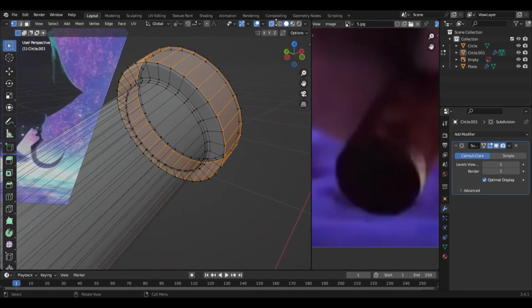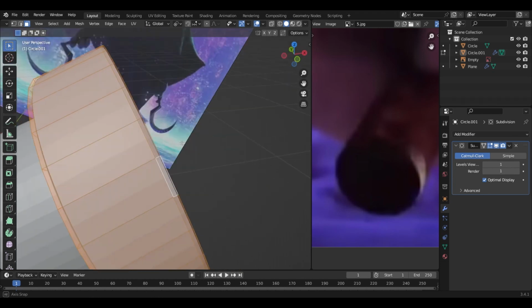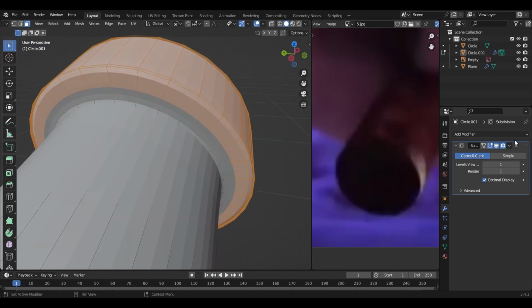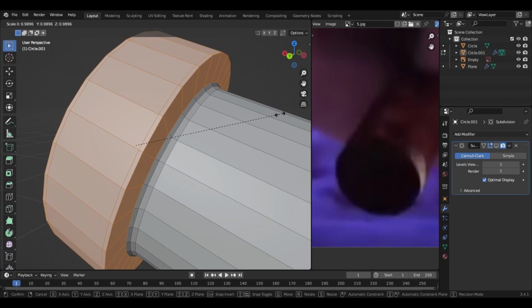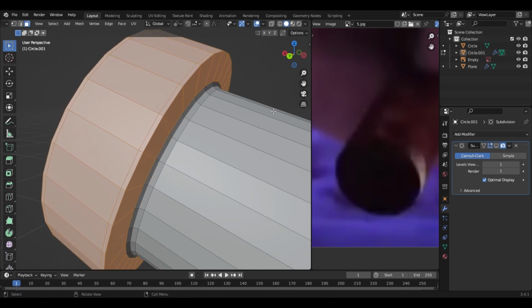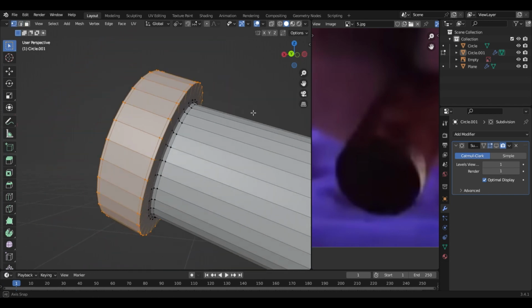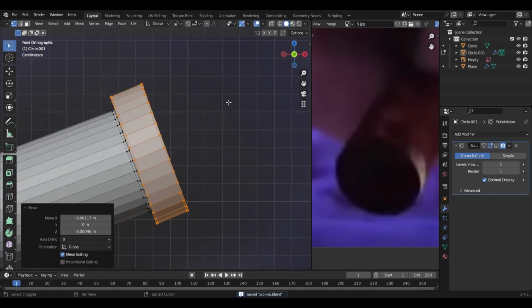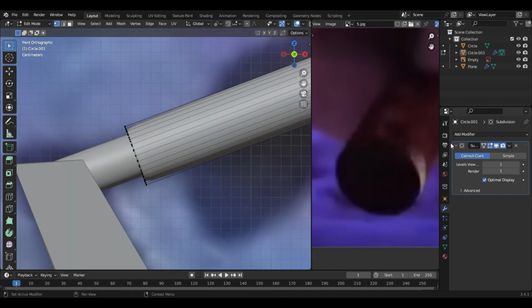You can also select all these ones again, because I don't really like the scale of it. Select all these ones. You can press this button to hide the modifier, and now you can just easily scale it down. Let's deselect these vertices and scale them. Alright. I guess we are almost done with this.